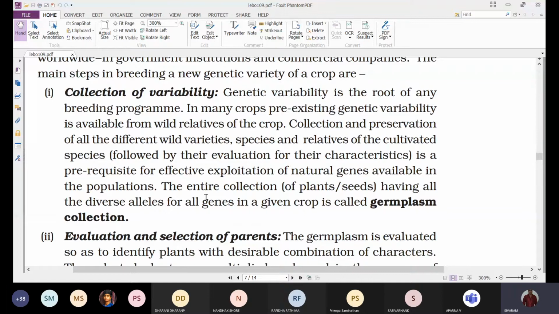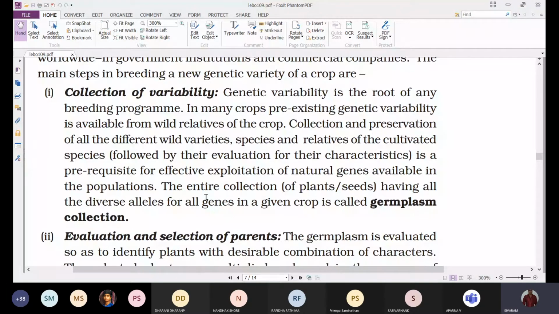Collection and preservation of all the different wild varieties, species, and cultivated species is a prerequisite for effective exploitation of natural genes available in the populations. The first and foremost step in a plant breeding program is the collection of genetic variability of plant varieties.